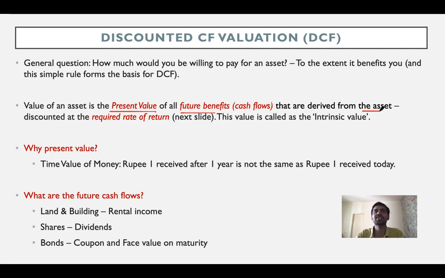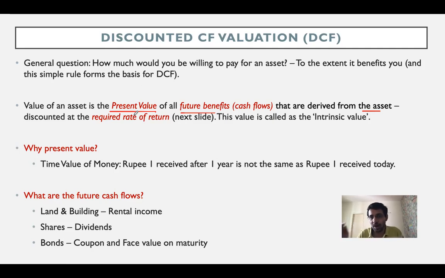We will have an extensive discussion on required rate of return in the next lecture. But for now, let's assume that the discount rate that we use is what is called the required rate of return. We do not know what that required rate of return is as yet, but we will soon learn, right? This is also known as the intrinsic value. So if I just repeat it once again, the intrinsic value of any asset is the present value of all the future cash flows that are expected to be received from that asset. Now, first question, why are we using the term present value? Obviously, it's because of the time value of money concept that you would have probably learned in your basics.